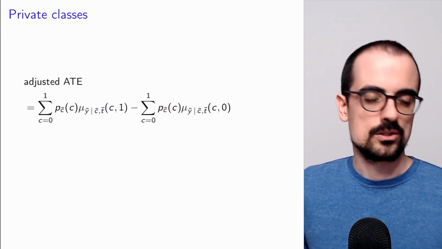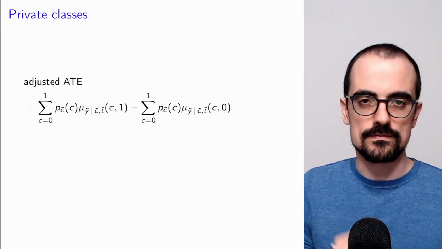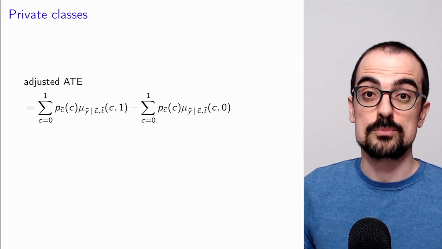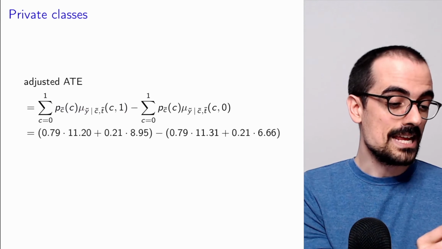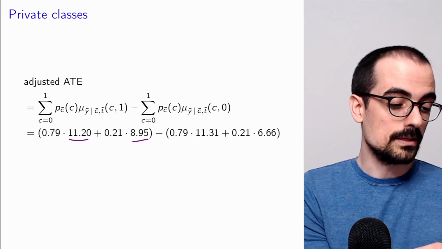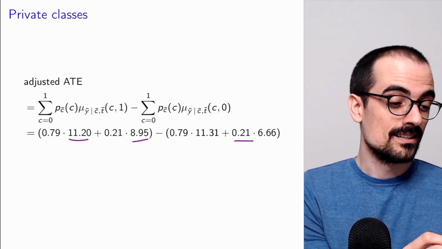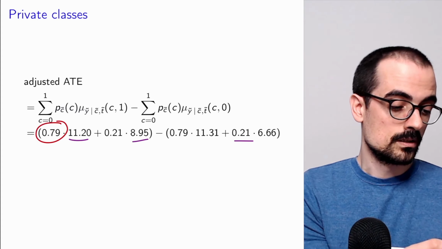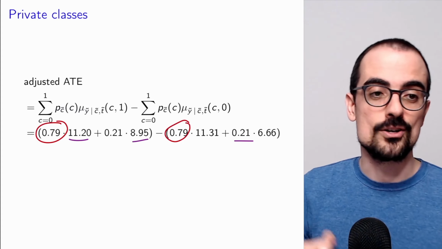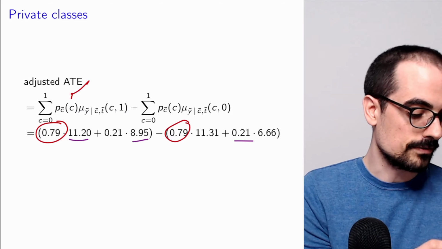Let's apply this to our private classes example, where the confounder is whether the students previously failed or not. Here we have essentially the same conditional means that we had before, but now the key is that we're reweighting them equally, okay, for treatment and no treatment using the PMF of the confounder.